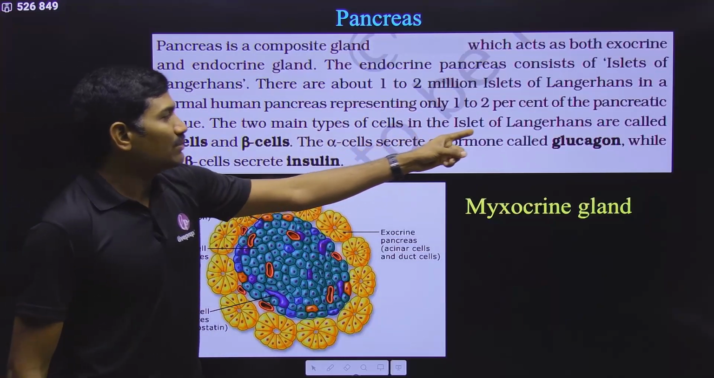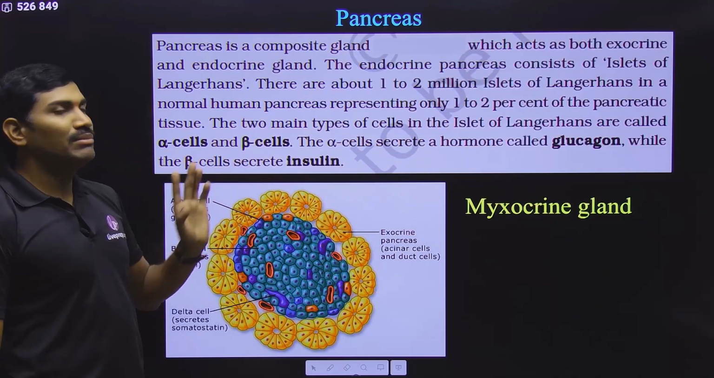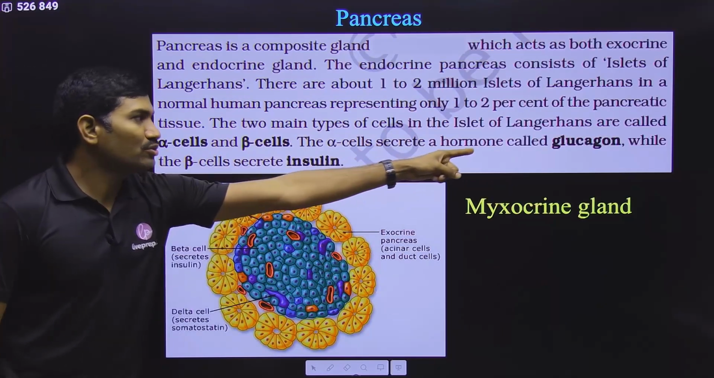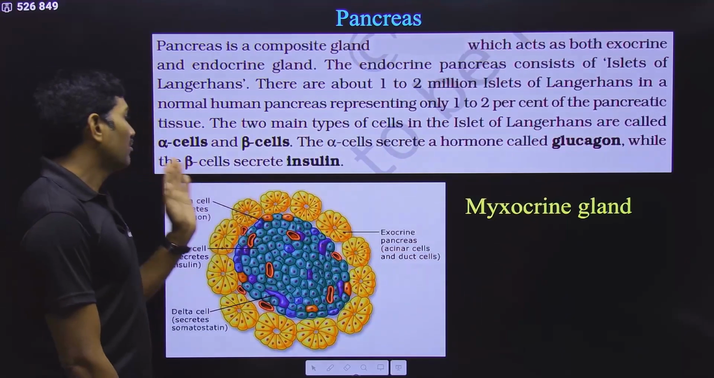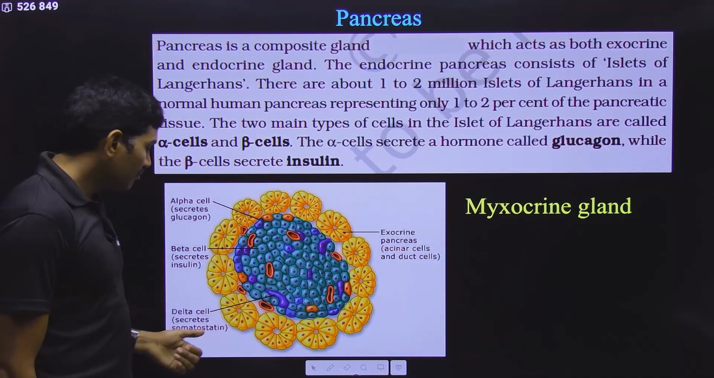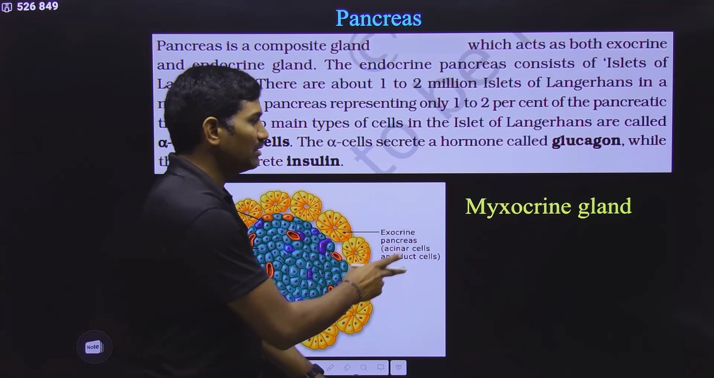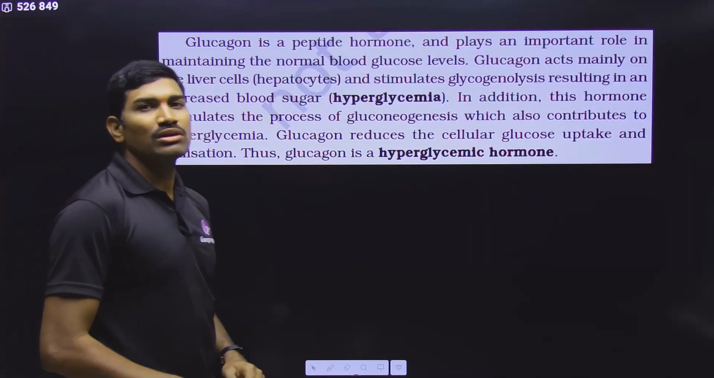And the two main types of cells seen in the islets of Langerhans are alpha and beta cells. Alpha cells will produce a hormone. Which hormone? It is a peptide hormone called glucagon, while beta cells are producing another peptide hormone called insulin. But delta cells are producing somatostatin. Try to remember that one also. Clear? Next one, what is the function of glucagon?